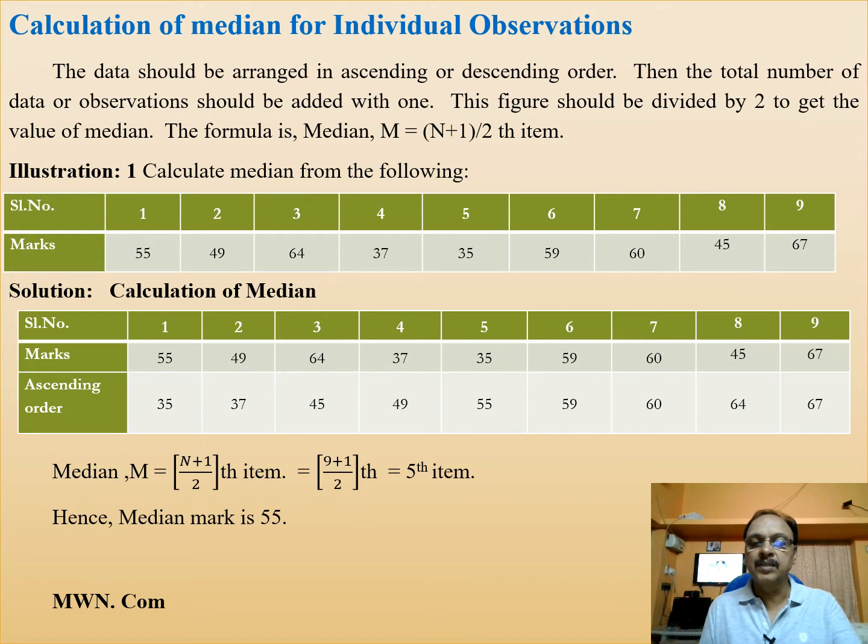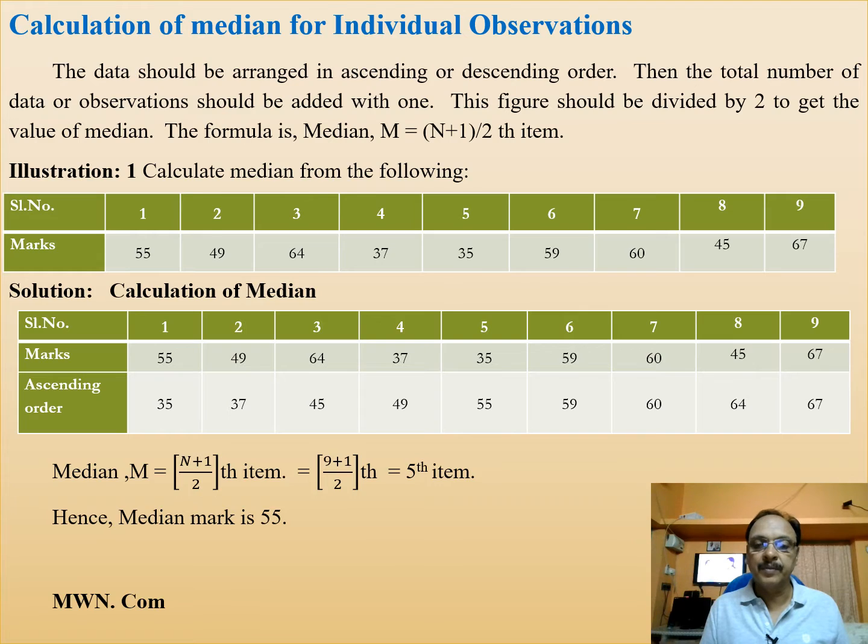That means the lowest mark is 35, highest is 67. Accordingly you have to arrange, and then you should apply the formula (n plus 1) by 2, then (9 plus 1) by 2, that means fifth item. Fifth item is 55. Median mark is 55.